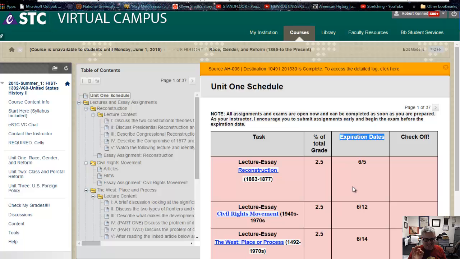Even though this is a Summer 3 course and it's 10 weeks long instead of 5 weeks long, 10 weeks is still pretty condensed compared to 16 weeks. That extra month really does help out. So don't put yourself in a position where you're getting behind. And plus, if you can get ahead a little bit, especially at the beginning of the semester, so much the better for you. Since everything is open, literally everything from Units 1 all the way down to 3, you can conceivably get done with this course a couple weeks early. I would think that would be reasonable.